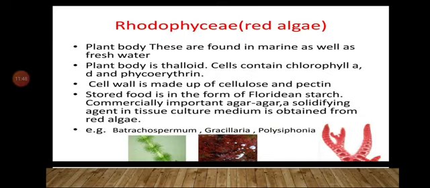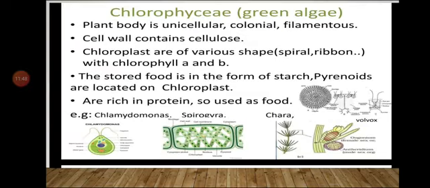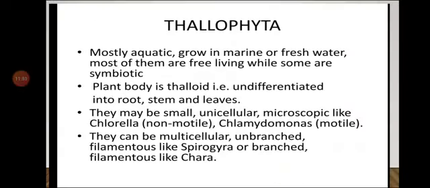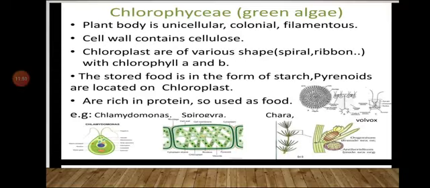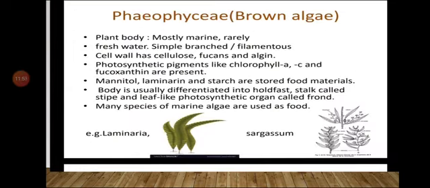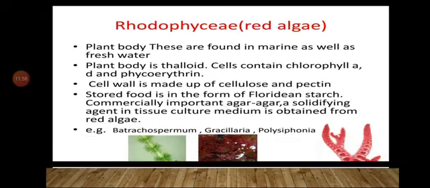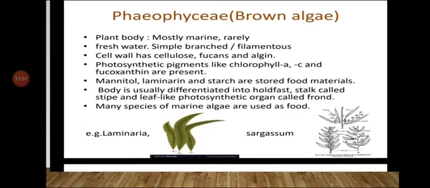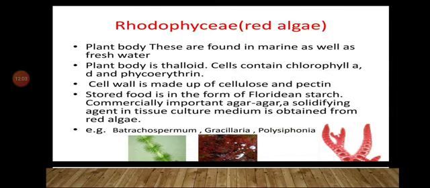So, we have studied the three different types of algae, Thallophyta, that is Chlorophyceae, green algae, Phaeophyceae, brown algae, and Rhodophyceae, red algae. Green, brown, and red algae, and we have seen the characteristics of these different types of algae.